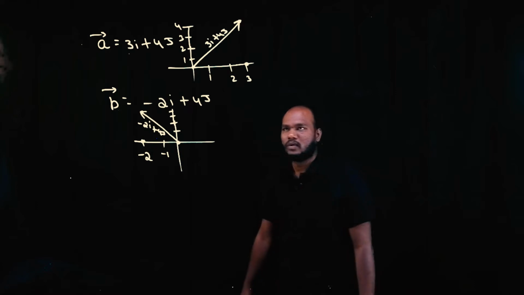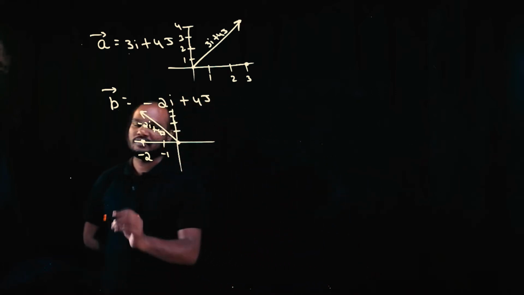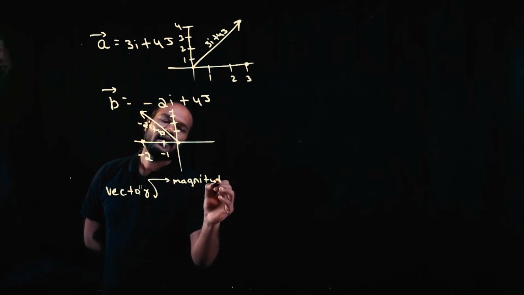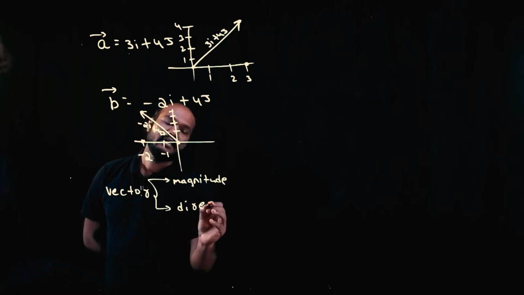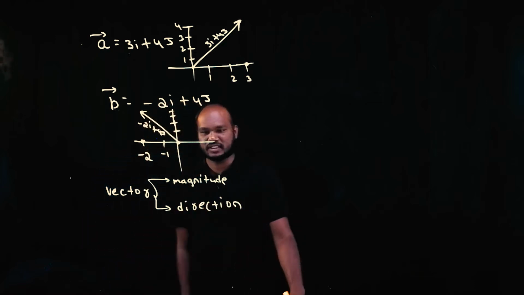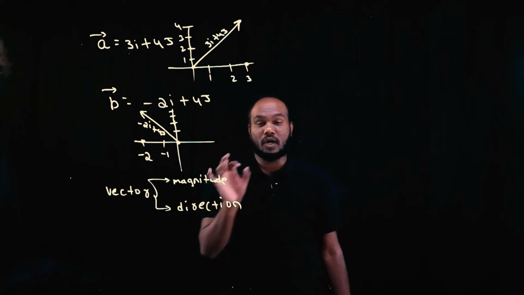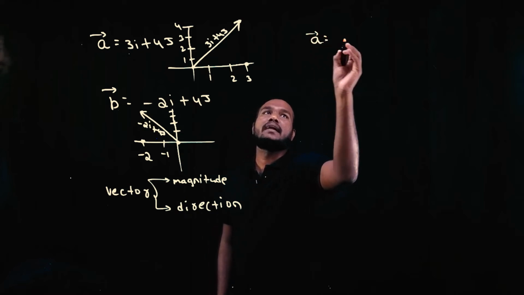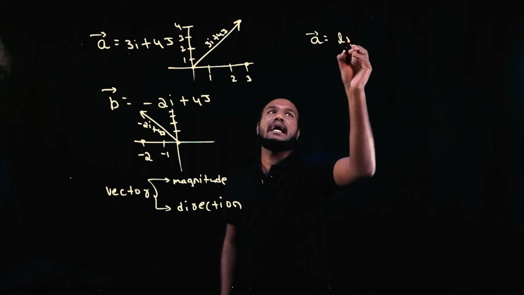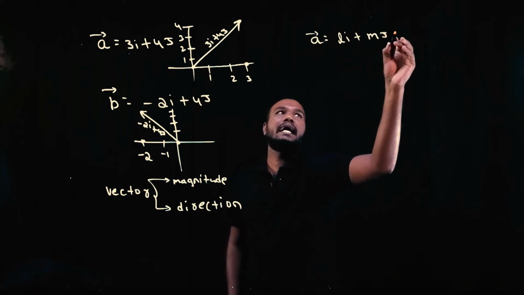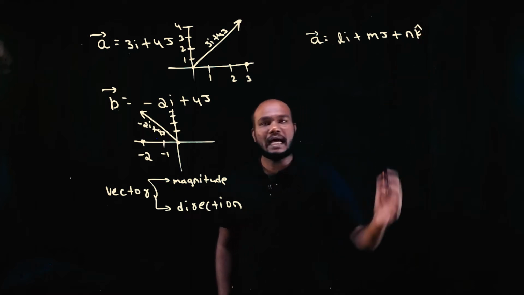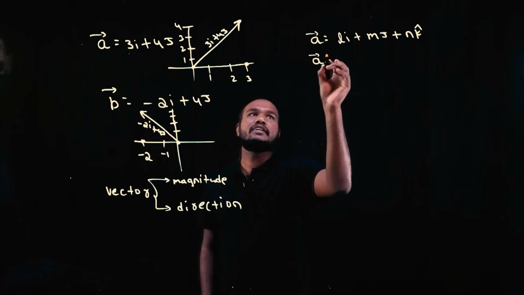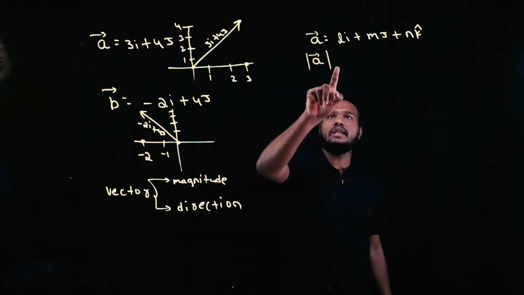Okay. Now I said vector has two things. Magnitude and direction. First we will talk about the magnitude. How to find the magnitude? See here, finding the magnitude is very simple. If there is a vector a bar, let's say it has li cap plus mj cap plus nk cap. It has x, y and z directions. If you want to find magnitude, how is the magnitude represented? See here, magnitude is represented by these two lines. These two lines tell you the length.